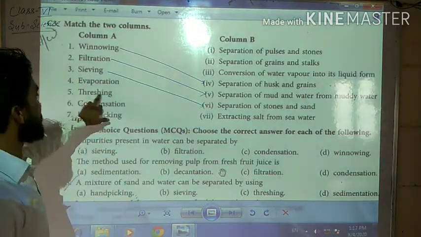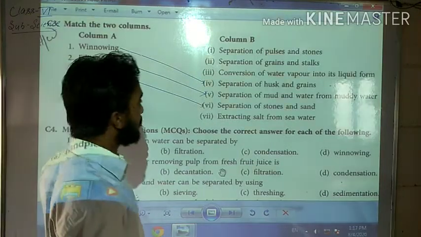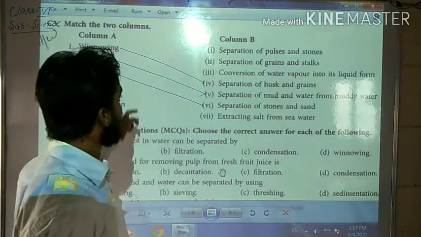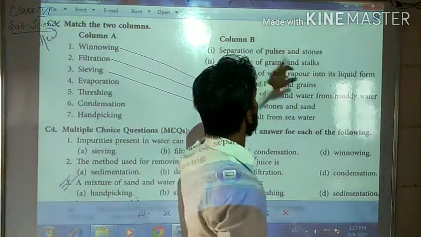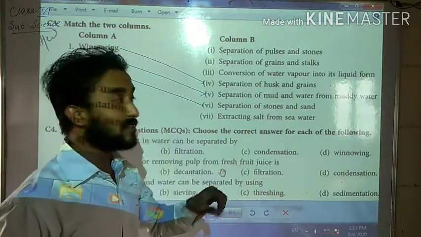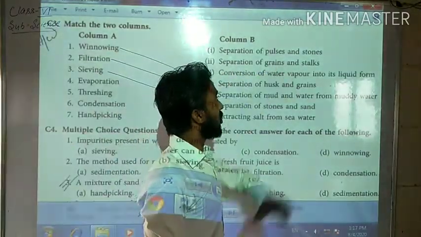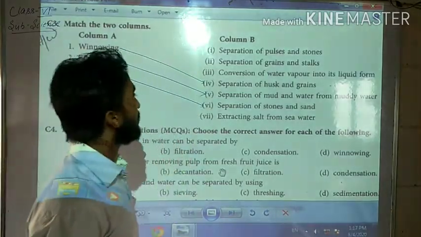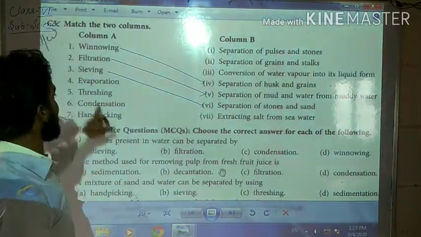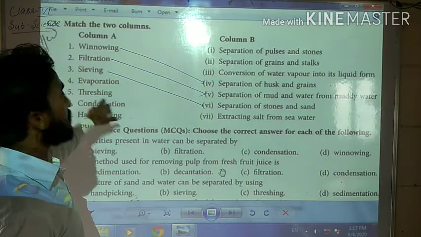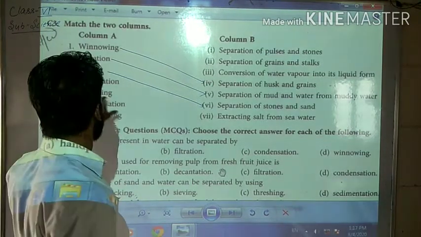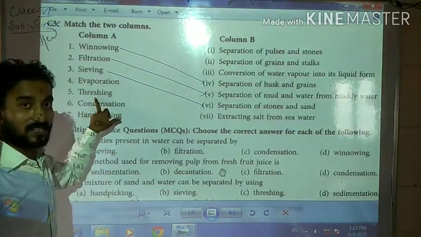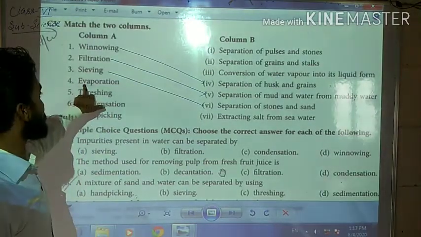See the next question, threshing. Do you know what threshing is? Anybody can say? Separation of pulses and stones? Is it threshing? No. Grains and stalks. Is it possible? Sorry students. See question number 4, evaporation is there. By mistake we were discussing number 5. So come to question number 4 first.